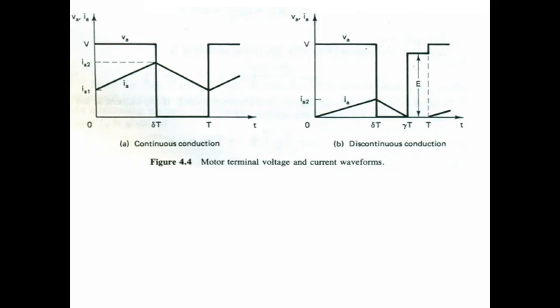Second, the turn off of the switch does not have any effect on the motor terminal voltage. If you turn the switch off or on, it does not affect the motor terminal voltage. The discontinuous conduction is also ignored here. We are not having any discontinuous conduction mode. And the chopper terminal voltage is constant and equal to V. The formulas I have explained before.